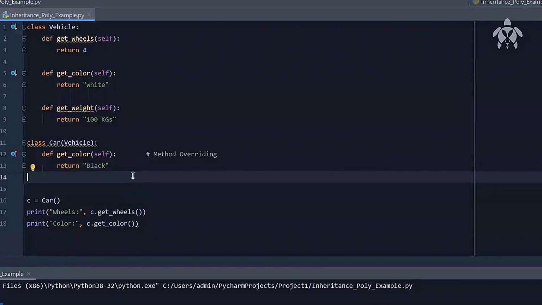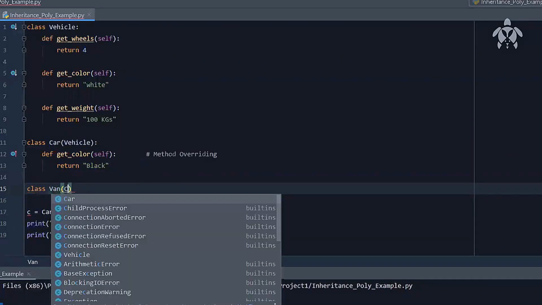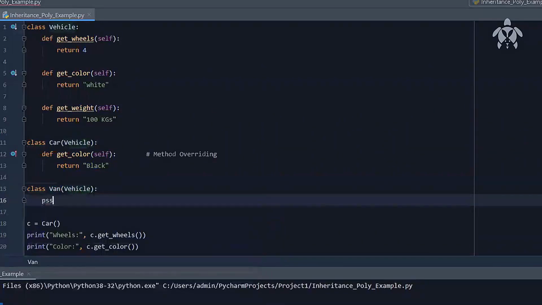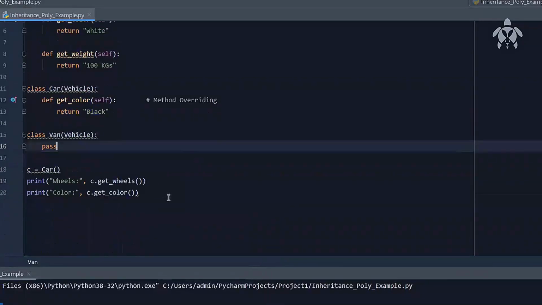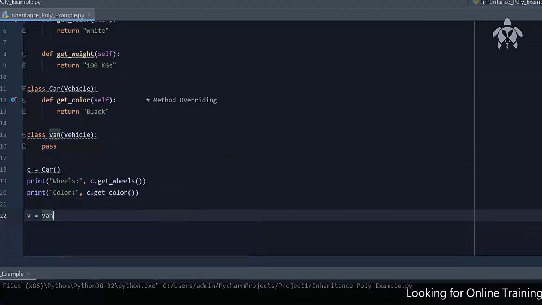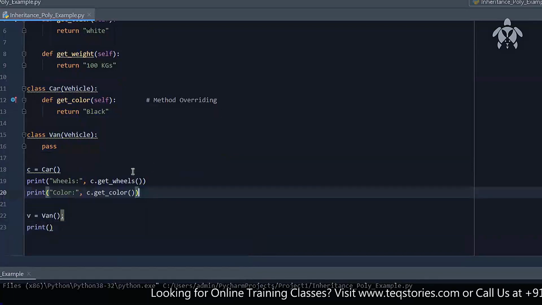If I have another class, let's say van, which also inherits from vehicle, and here I just pass. Now see what will happen if we go for v equal to van, and I print these two things.